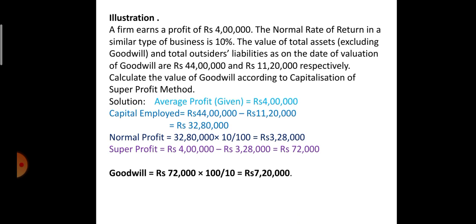Goodwill is by capitalizing the super profit. So we will divide 72,000 by 10%. Formula is super profit into 100 divided by normal rate of return. All of you write down: super profit into 100 divided by normal rate of return. So 72,000 into 100 divided by 10, that is rupees 7,20,000.